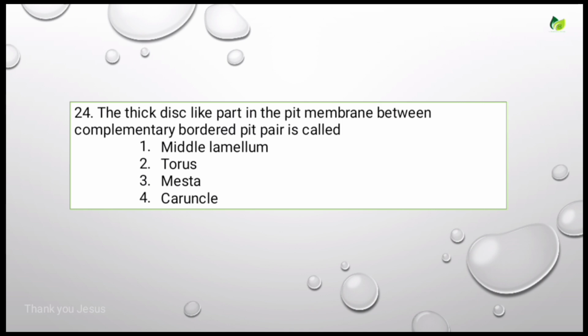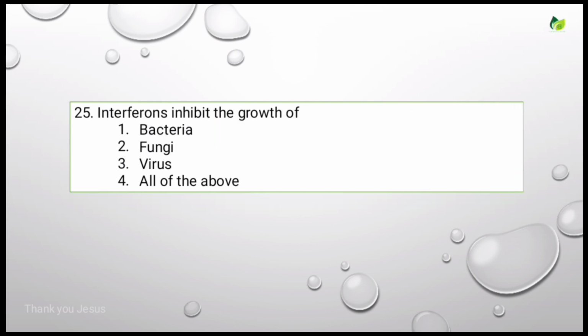The correct answer is torus. Let's see the next question. Interferons inhibit the growth of, options are bacteria, fungi, virus, all of the above. The correct answer is virus. Interferons inhibit the growth of virus.